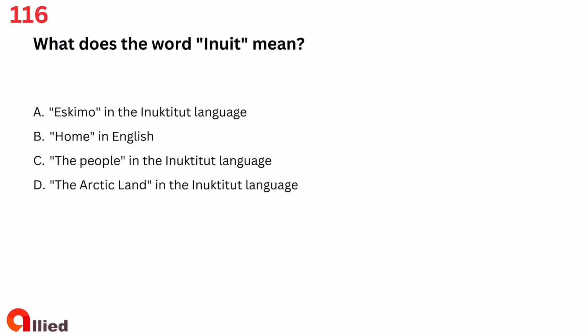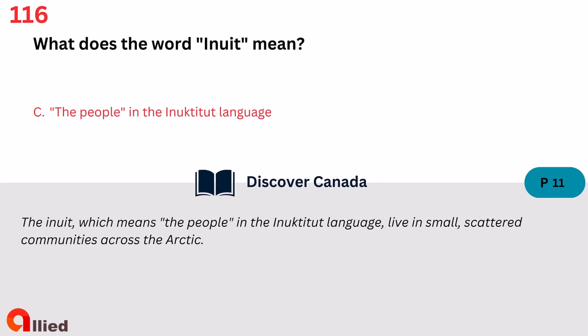Question 116. What does the word Inuit mean? A. Eskimo in the Inuktitut language, B. Home in English, C. The people in the Inuktitut language, D. The Arctic land in the Inuktitut language. The answer is C. The people in the Inuktitut language.